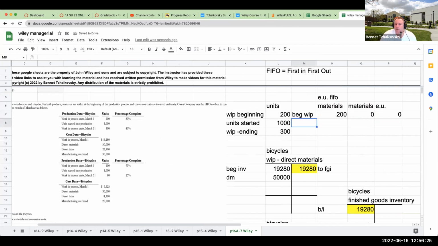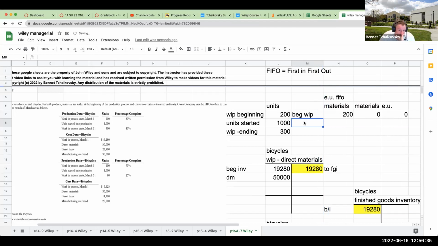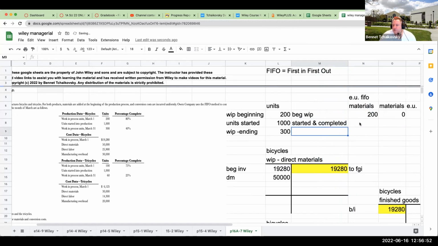Okay, so now when we're looking at started, this is also something that kind of throws me off, because usually the way I'm used to seeing these types of questions is I look at basically started and completed. The question I have for you: if we started with 1,000 and we ended up with 300, how many did we go through and complete during the period? So our started and completed is going to be how much? Well, this is going to be 700.